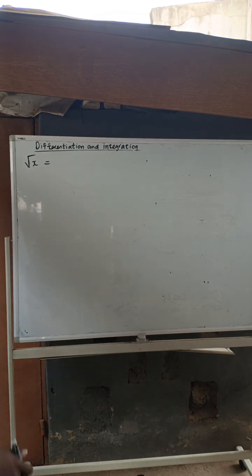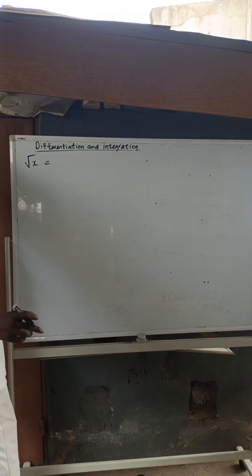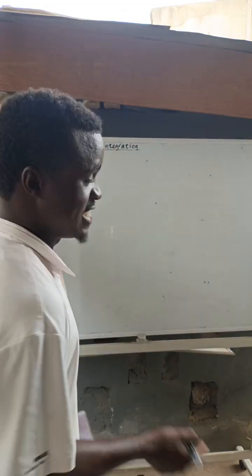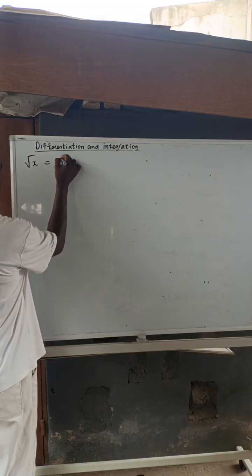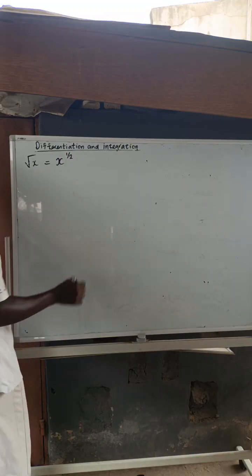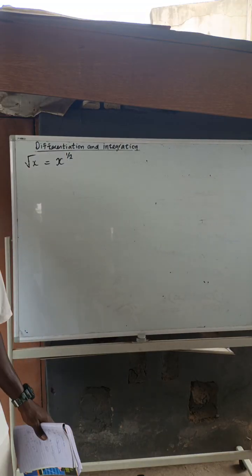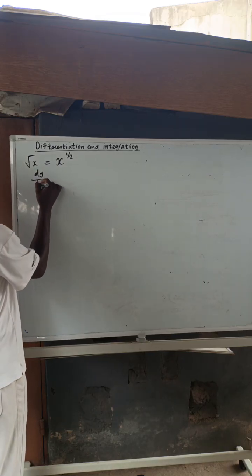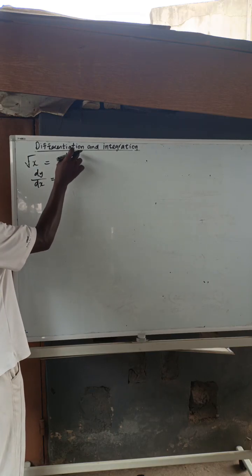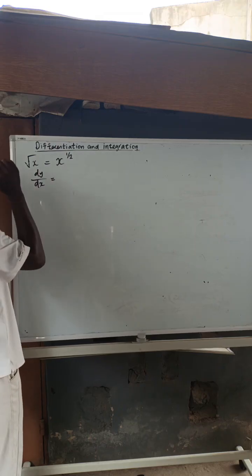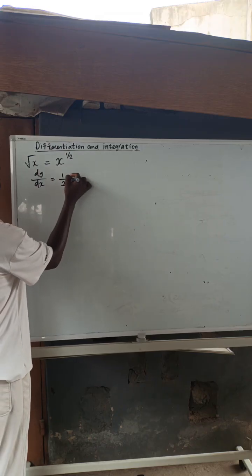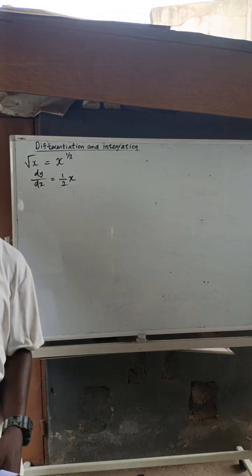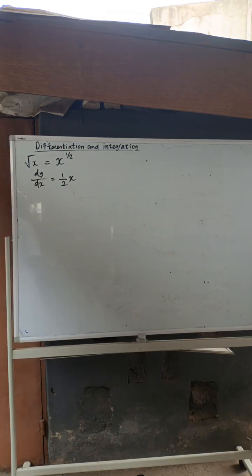What do we do? The first thing is to translate this back to index form. Don't forget that in indices, root x is the same thing as x raised to the power of 1 over 2. So I'm going to simply differentiate it. My dy/dx will now be, don't forget I'm multiplying by the coefficient here, which is 1, so 1 over 2 x, and the power is 1 over 2 minus 1.